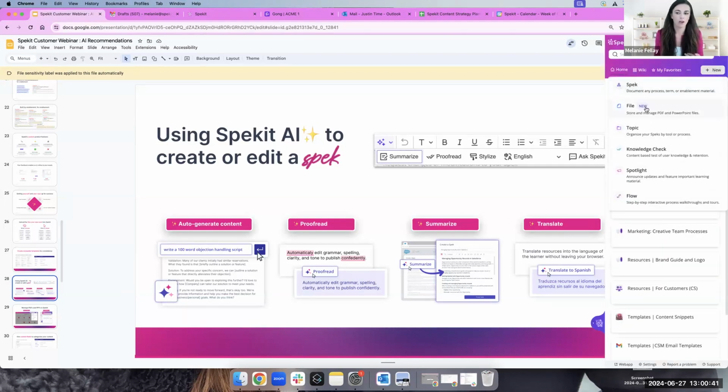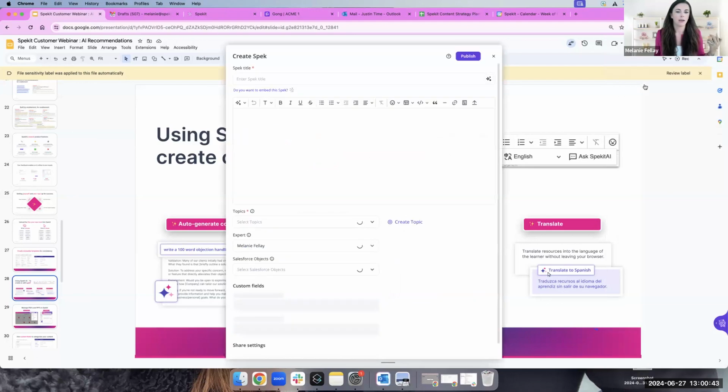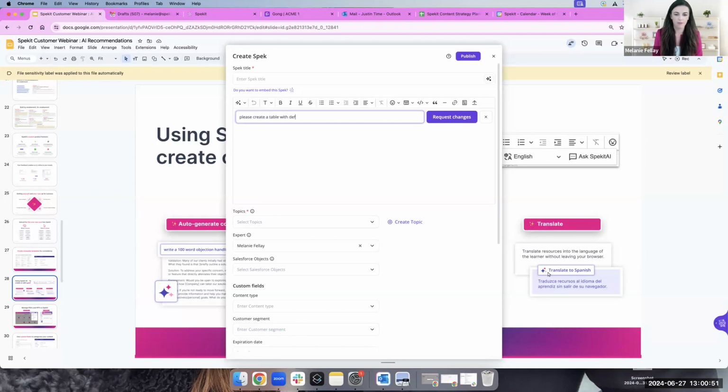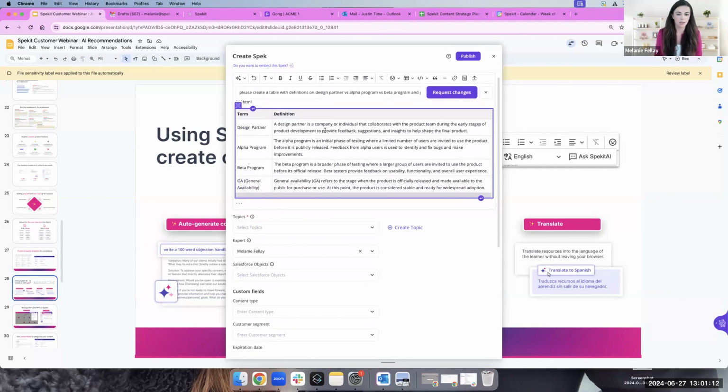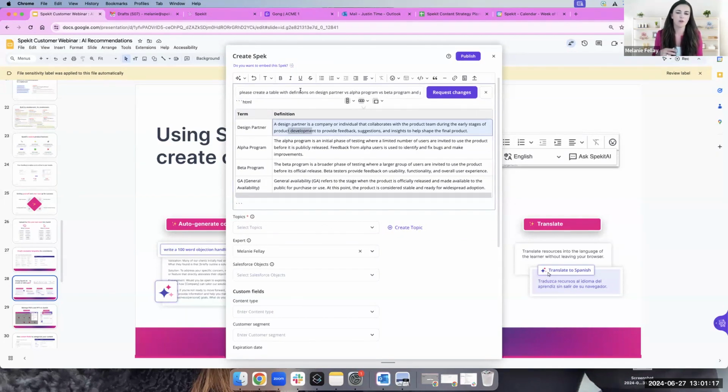And so here, if I wanted to create a quick spec on that for clarification, I can click spec here. I can click on the AI and say, hey, ask Spekit AI, please create a table with definitions on design partner versus alpha program versus beta program and GA. Again, the idea is that it will get you a little bit of the way through so that you can then go in and add additional content as you see fit. So here it quickly created a baseline for me that I can go in and adjust.